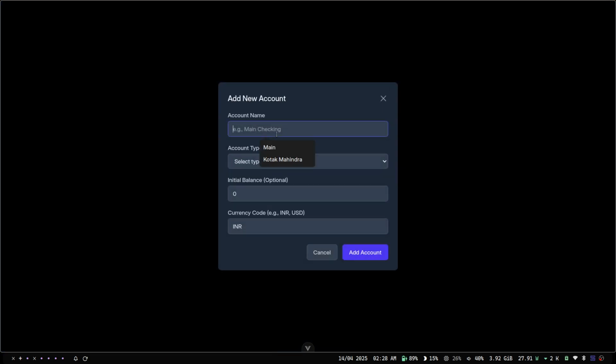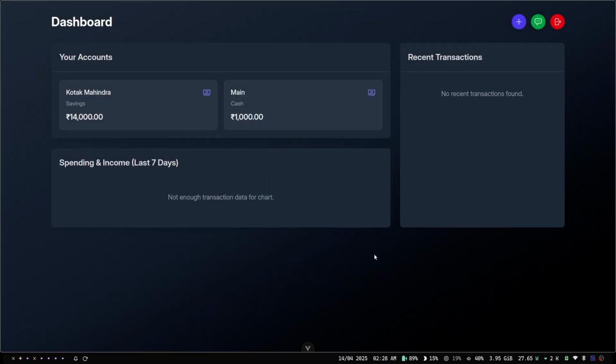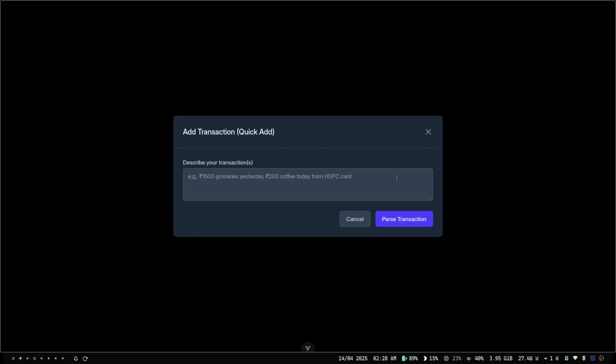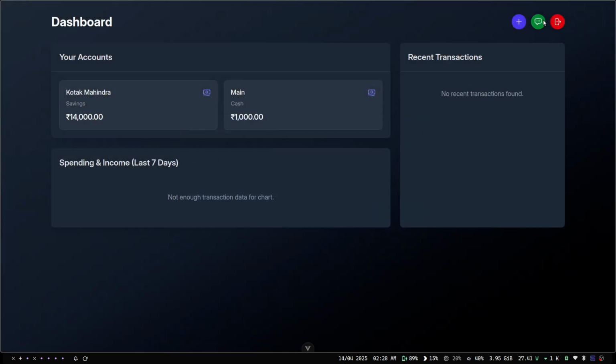I also create another account. I'll add my savings account here, and this is savings. And I will add the amount that we have in this bank account. So here we have these two accounts. After adding these accounts, we can go directly to this menu here.